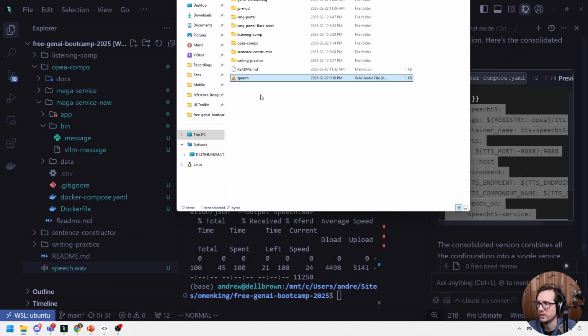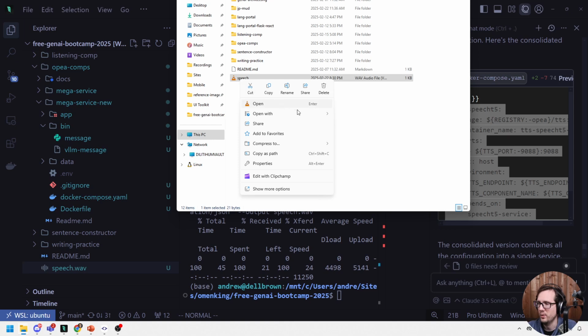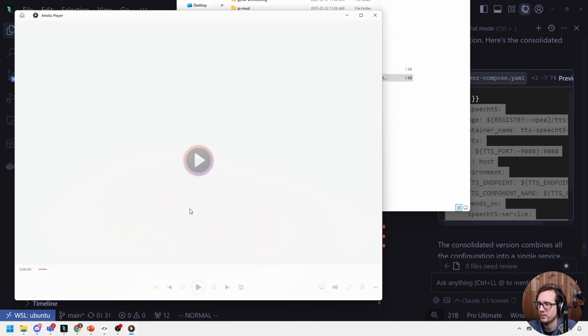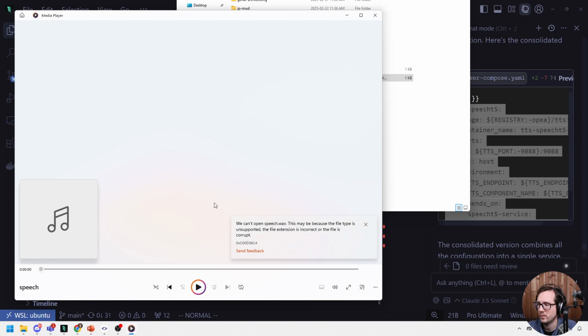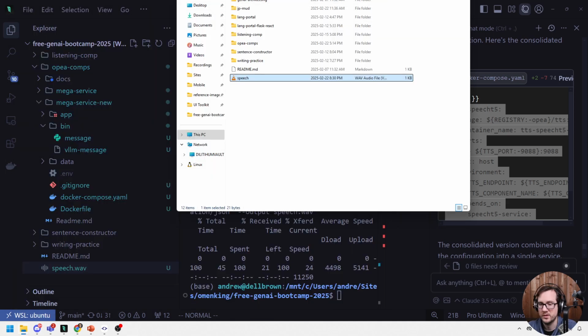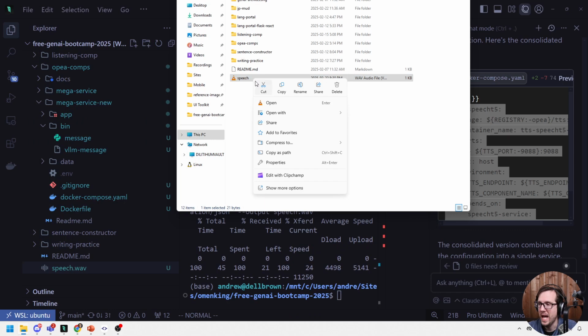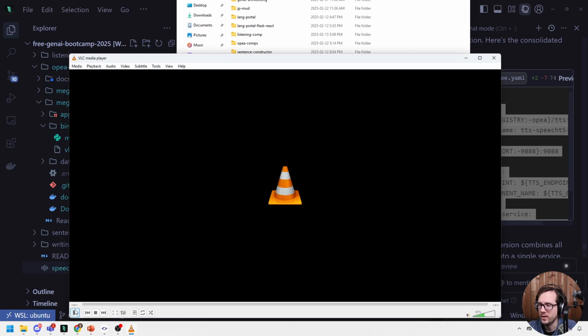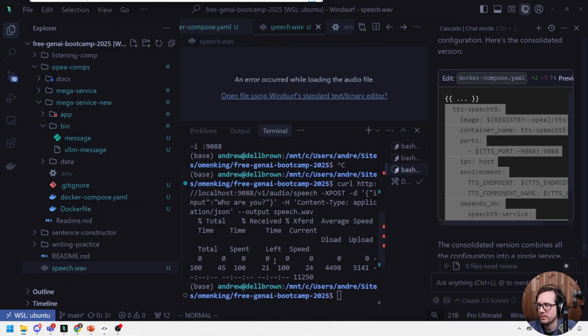And I do not hear anything. I'm going to try to open it with Media Player. That doesn't work either. But I mean, at least it gave back what we wanted, but it doesn't play back.